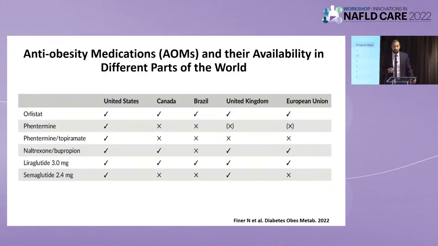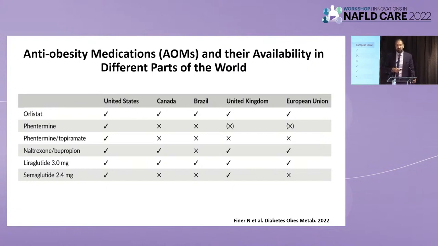So what are the AOMs available to us today? In the United States, we have 6 of them. Orlistat, phentermine. We have phentermine in combination with topiramate, naltrexone, bupropion, and then 2 GLP-1 agonists, liraglutide and semaglutide. And you can see the availability in other parts of the world.